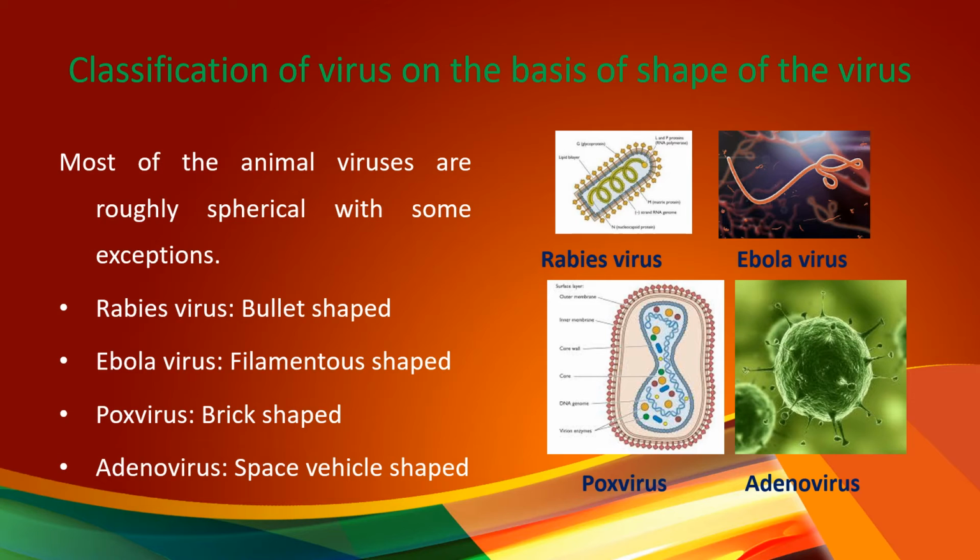Most of the animal viruses are roughly spherical with some exceptions: rabies virus, which is bullet shaped, Ebola virus, which is filamentous, pox virus, which is brick shaped, and adenovirus, which is space vesicle shaped.